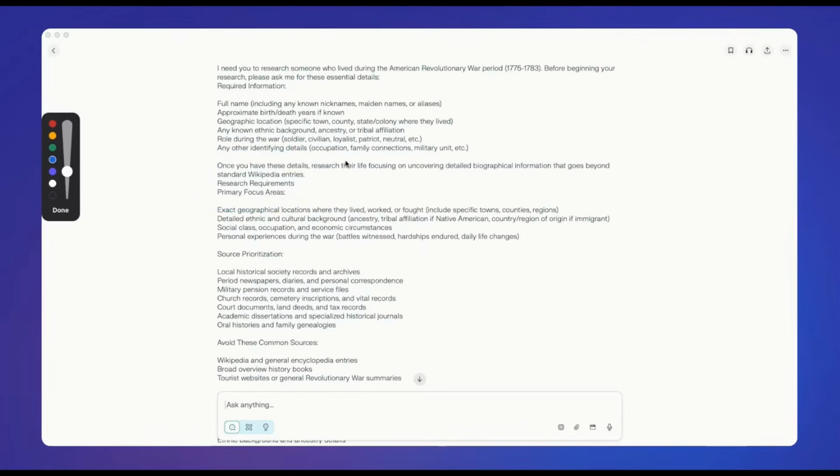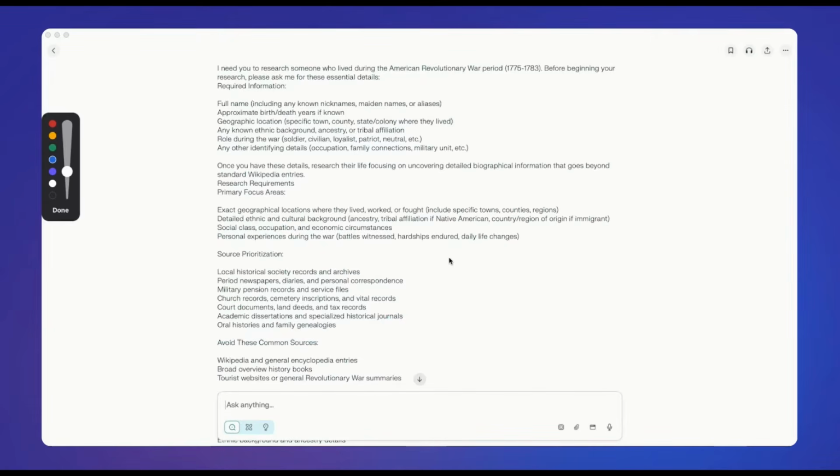I'm then asking it to really focus on this geographical location because, as we know, during the colonial period, every single American colony was completely different. We also then are asking in this prompt for source priorities. So we want to look at local sources first, period newspapers, diaries, personal correspondences, military pension records and service files, church records, which we all know are so vital during the colonial period.